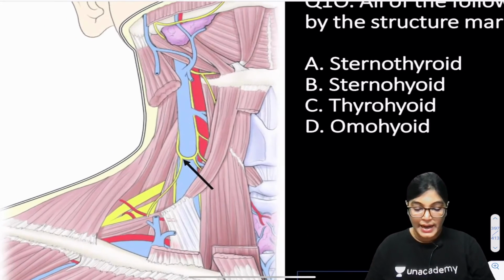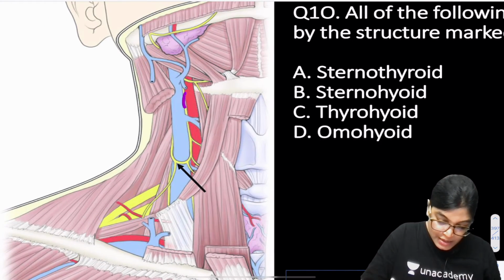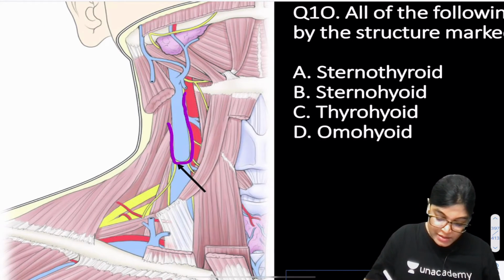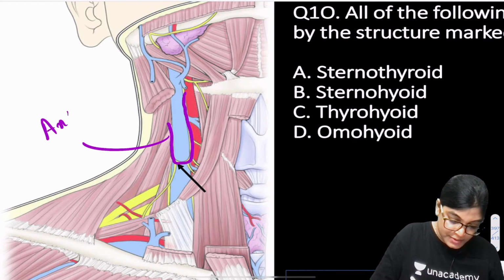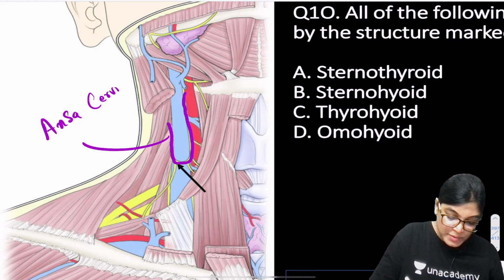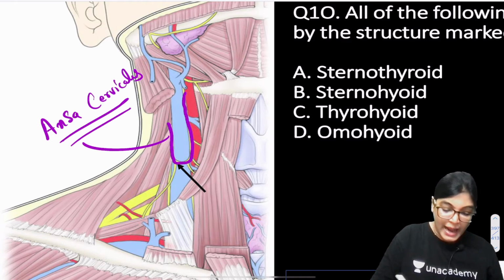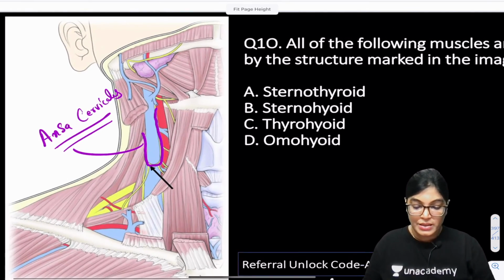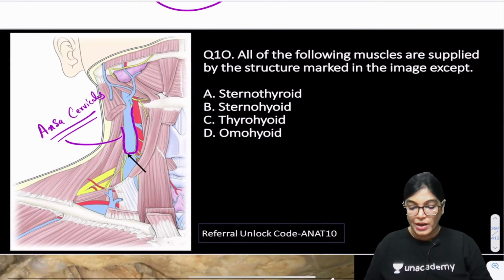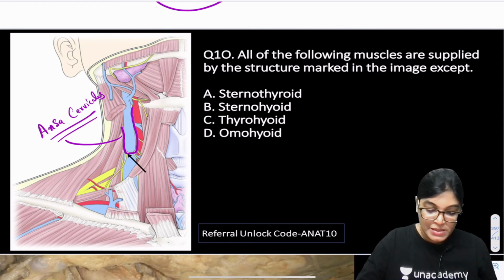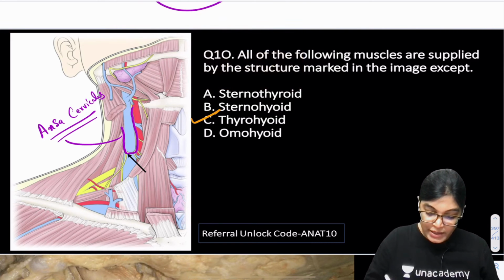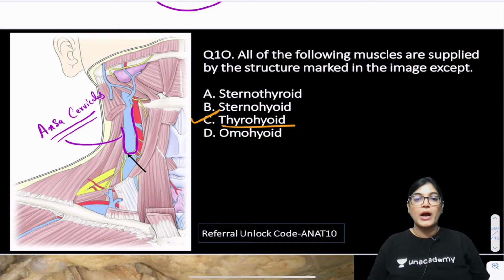Actually, if I highlight this diagram clearly, you can see this nerve loop is asked, and this nerve loop is ansa cervicalis, which is lying on the anterior wall of carotid sheath, and it is supplying all the infrahyoid muscles except thyrohyoid.